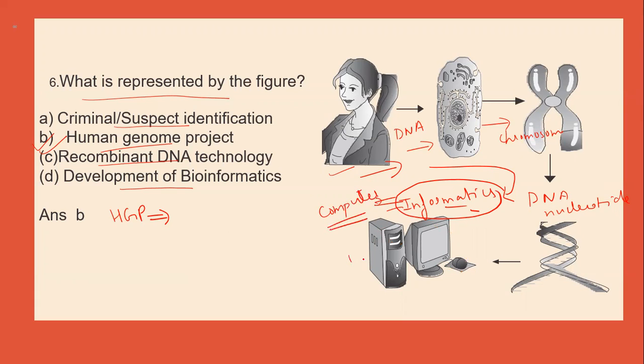With the help of computers, we can identify the nucleotide sequence or base pair sequence of this human DNA. So this figure represents the Human Genome Project.